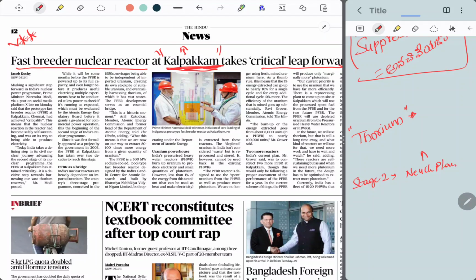When was this plan designed? Somewhere in the 1970s. Who is the father of our atomic research? Father of India's atomic research, who? Homi Bhabha. So he has designed this plan.